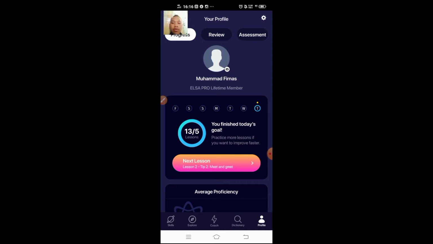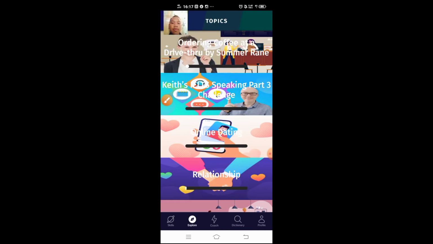Okay, here you can see there are some buttons like skills, explore, coach, dictionary. So we directly go to explore. Just click this button, explore.